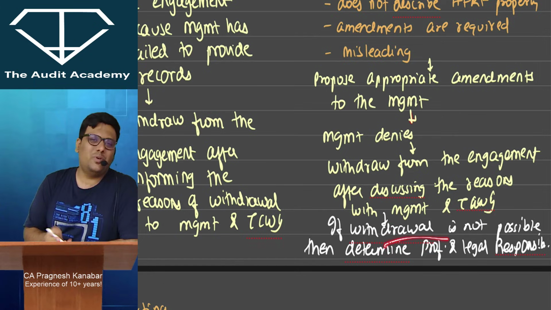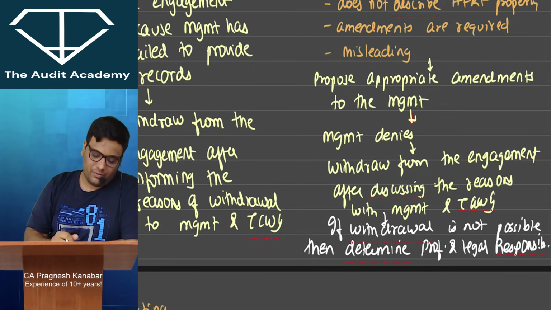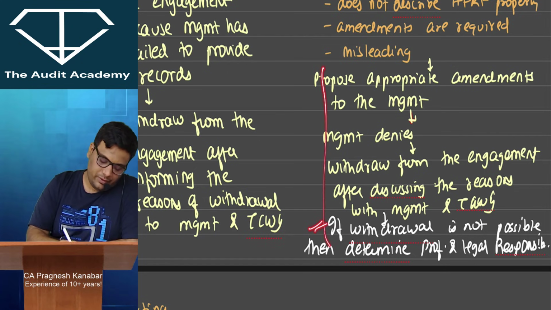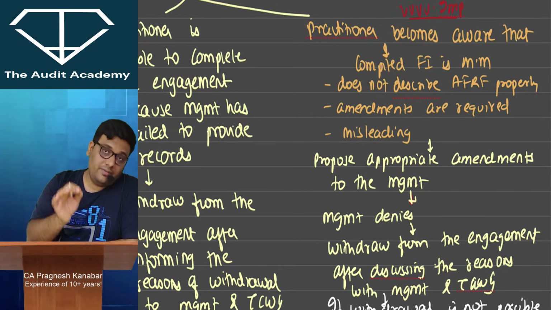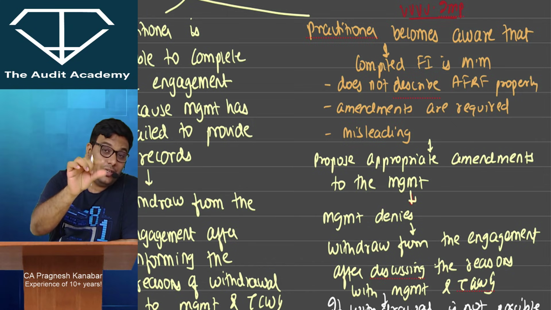Actually, withdrawal not being possible will not happen here, you can easily withdraw because this is not some legal assignment, or there is no SEBI circular of resignation applicable over here, all that applies to the auditor. Alright, but still, in order to complete the answer, you need to write this. So they will give you a case study where financial information is materially misstated, but they will tell you that you have been appointed to compile and not to audit. Then don't go to opinion and stuff.